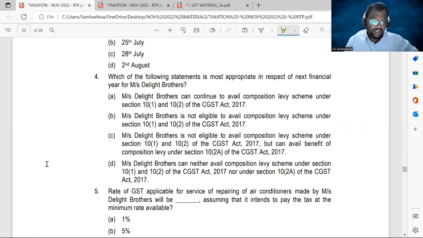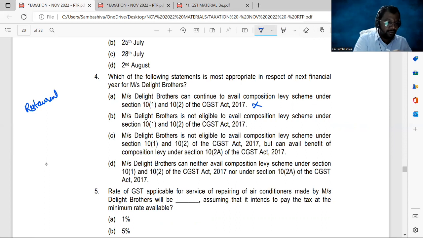First point: Messrs. Delight Brothers can continue to avail the composition levy scheme. The answer is absolutely wrong. No, they cannot, because in the next year they are shutting down their restaurant business. They are shutting down the restaurant business and they are opening repairing services.